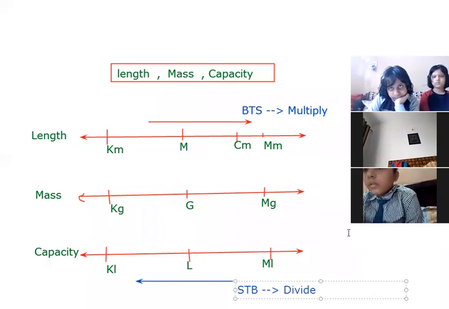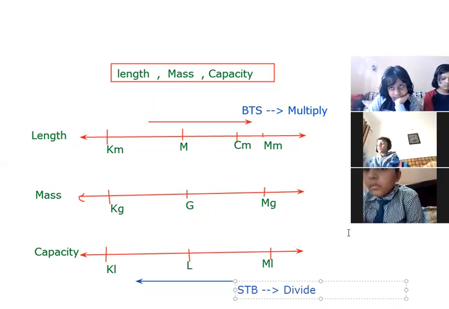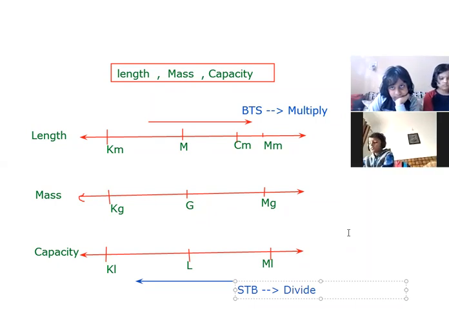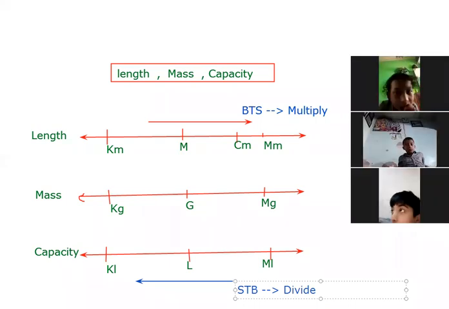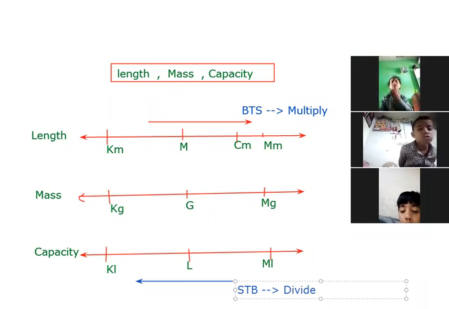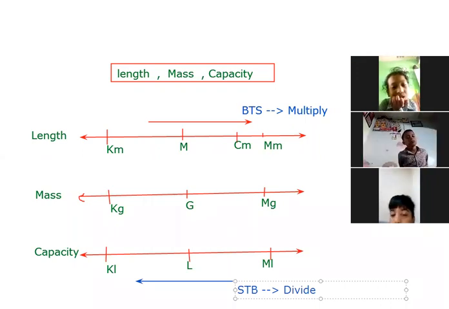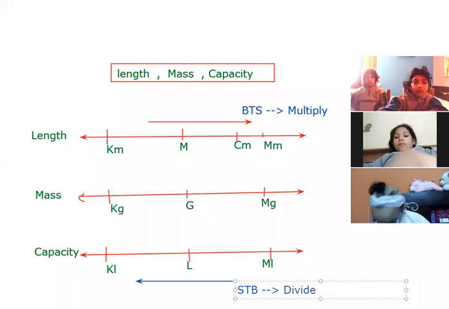Ma'am is asking for the smallest unit. Gram. Ishika, it means you were not listening to ma'am. Beta, please be disciplined in the class.